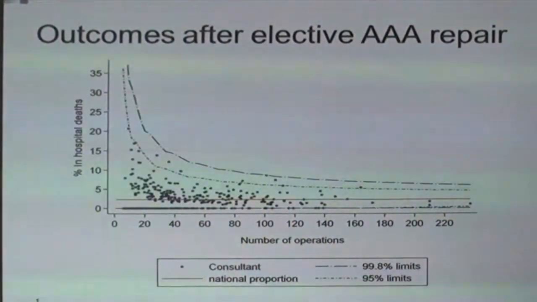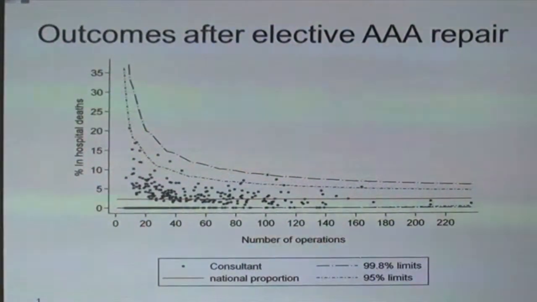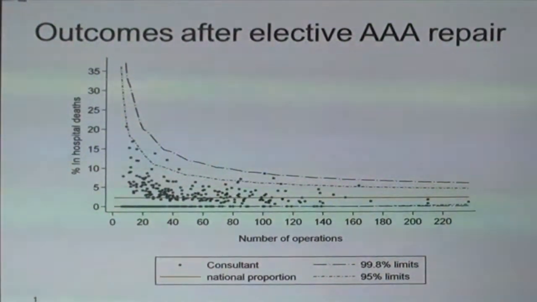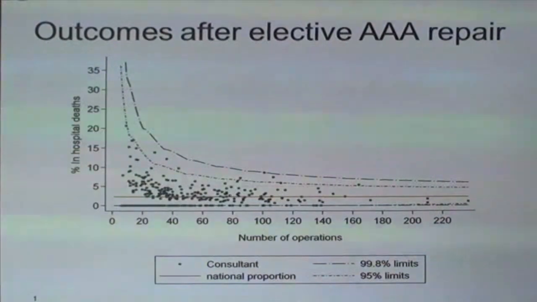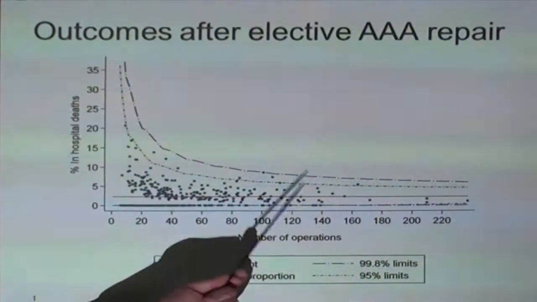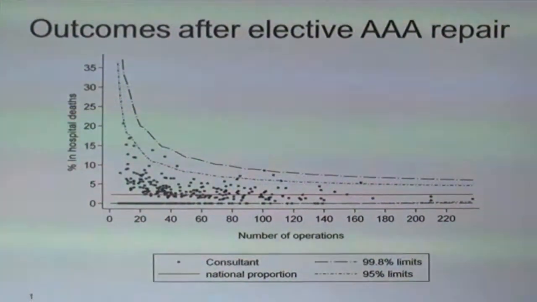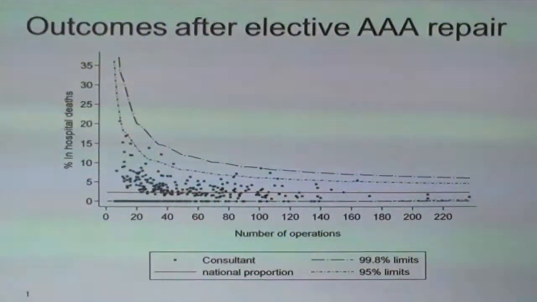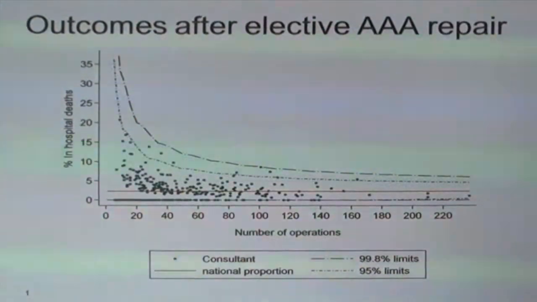As you can see, the surgeons who do more operations are more tightly clustered around the national average. This is because there is less random variation in bigger samples. This is also shown by these two funnel-shaped dotted lines. These lines define the region within which we would expect surgeons to fall if their outcomes only differed from the national rate because of random variation.